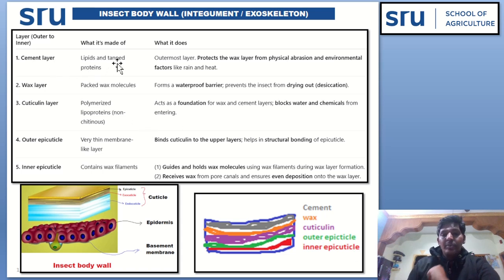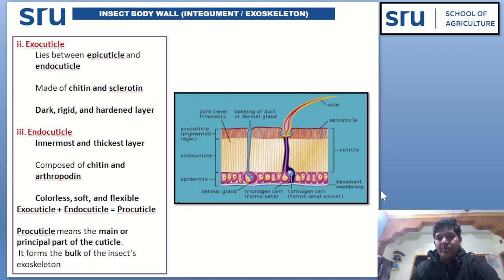Cement layer: it is made up of lipids and tanned proteins. Wax layer: it is made up of packed wax molecules. Cuticulin layer: made up of polymerized lipoproteins. Outer epicuticle: very thin, membrane-like. Inner epicuticle contains wax filaments. So this is all about the epicuticle.